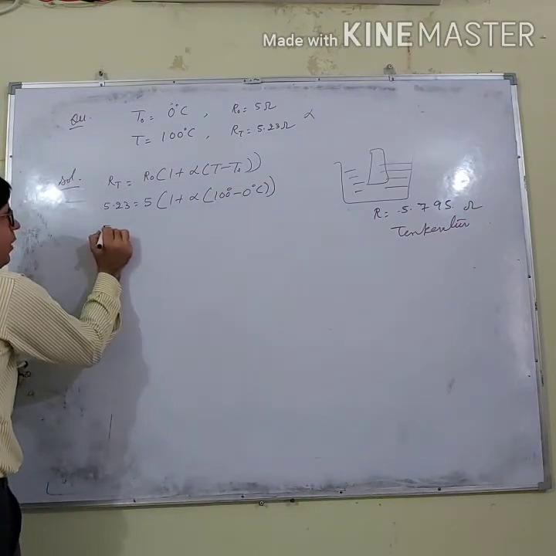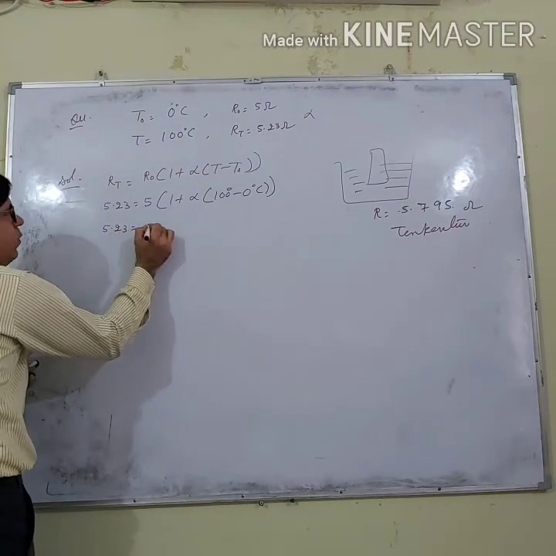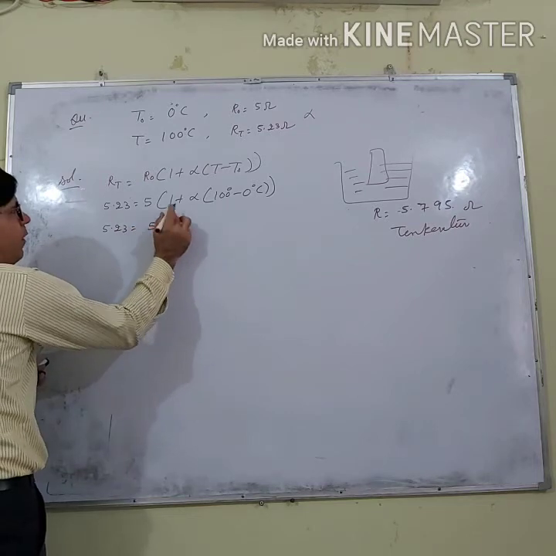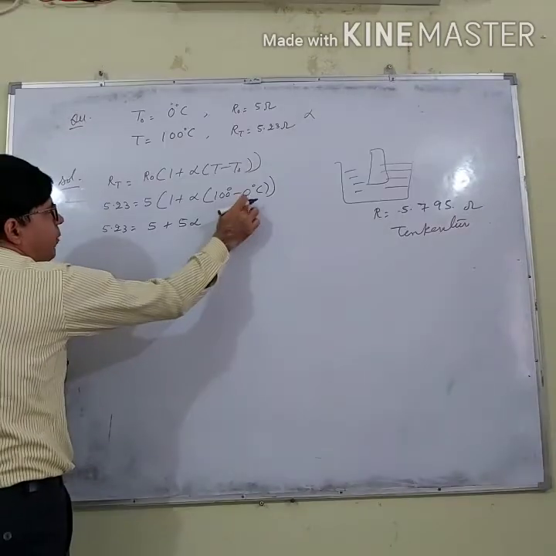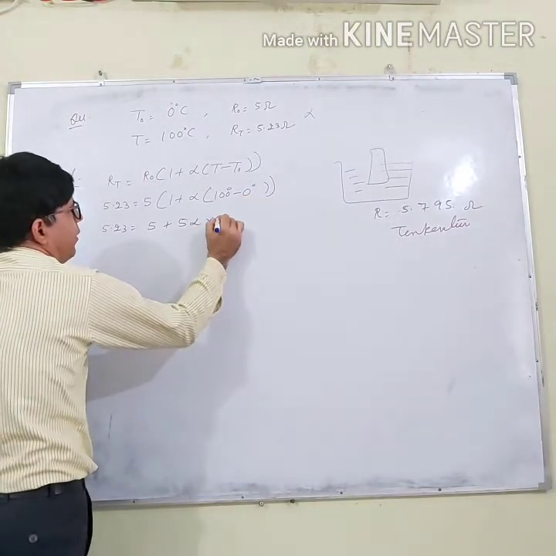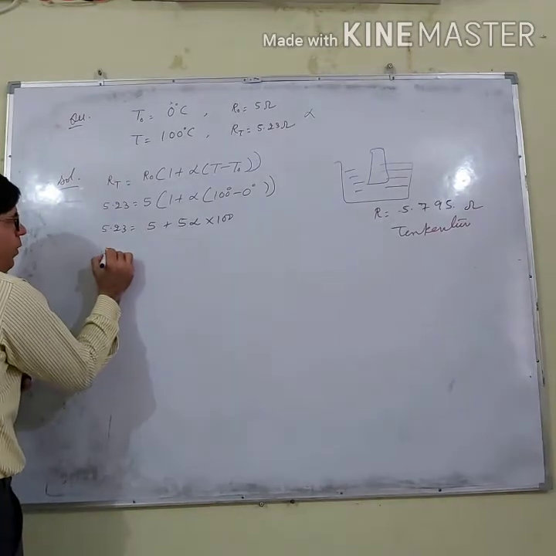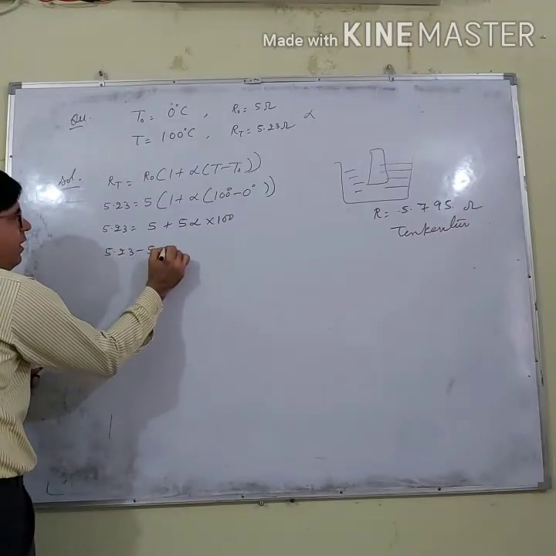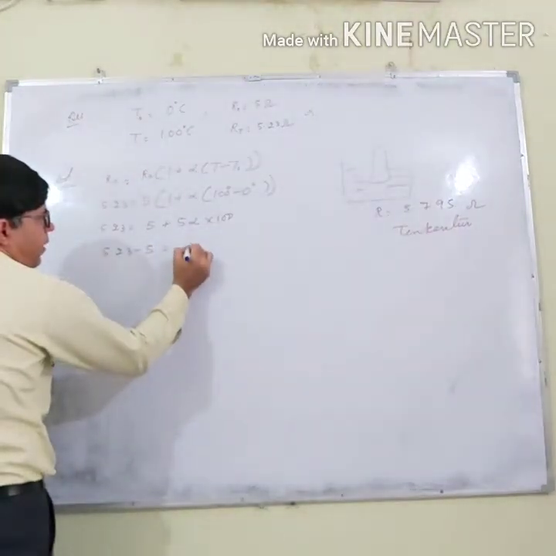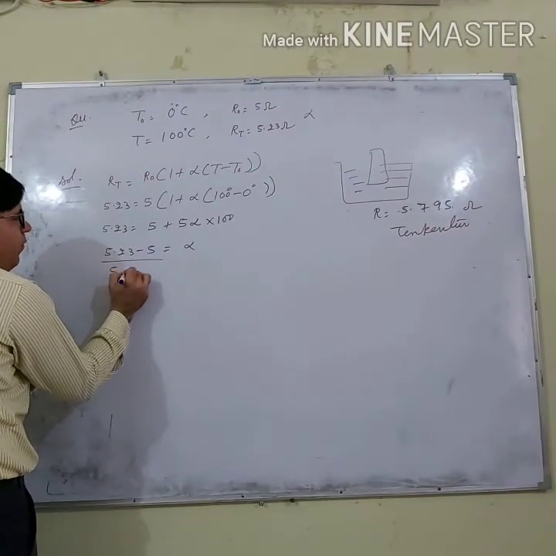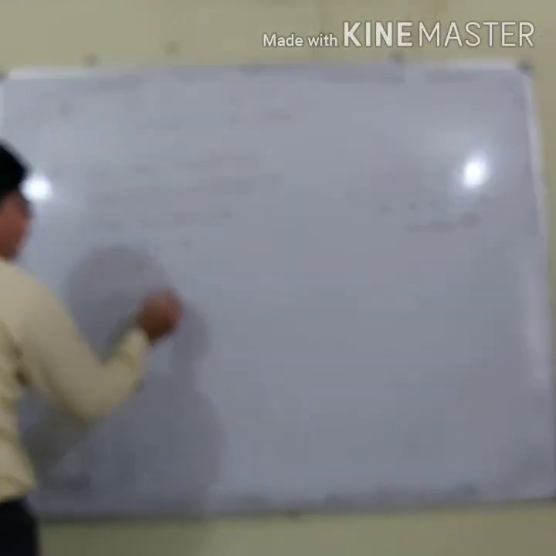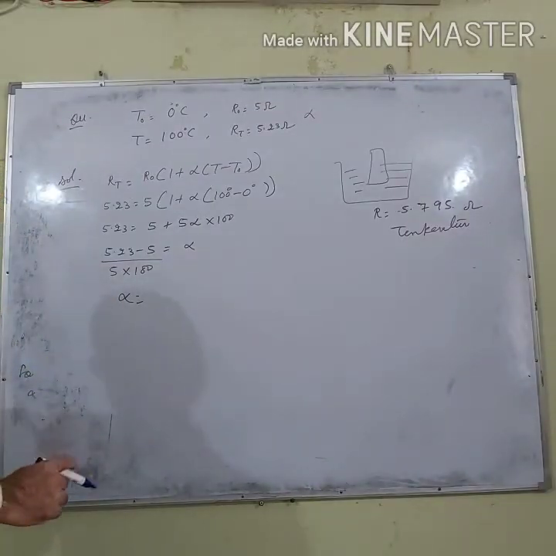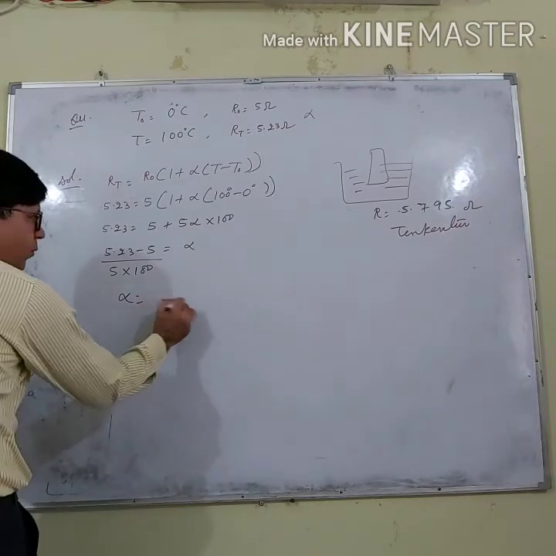So 5.23 equals, let's open the bracket, 5 multiplied by alpha times (100 minus 0), which is 100. So 5.23 minus 5, alpha equals 5 multiplied by 100. Now you can find out the value of alpha from here.